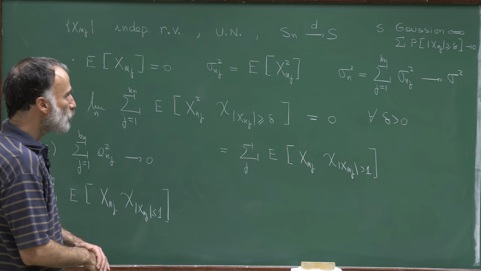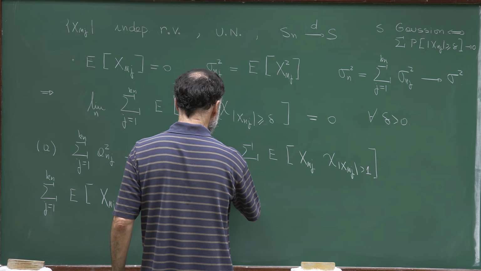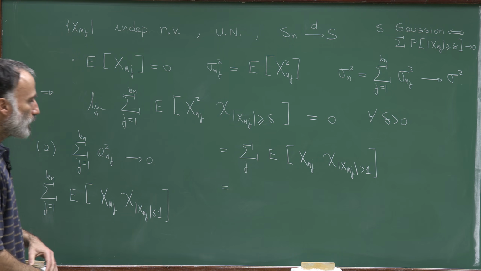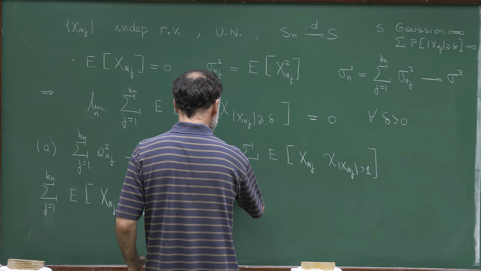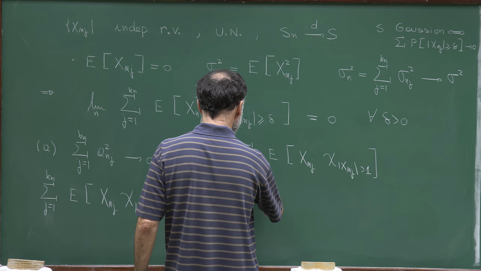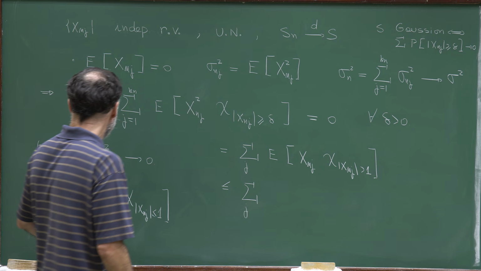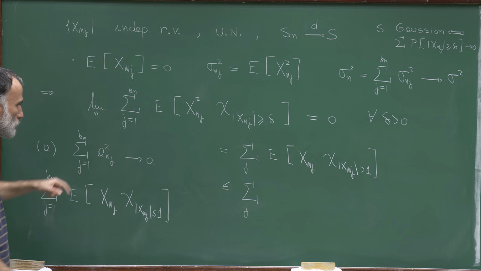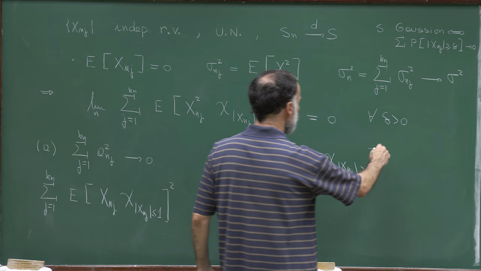Now we can use this identity to say that this expression is bounded by, so here I forgot the square. Remember, we have a_nj squared, so there is a square here. I'm sorry about that.